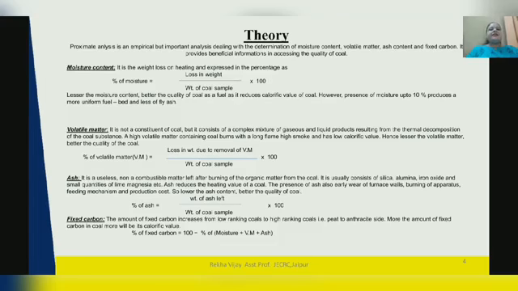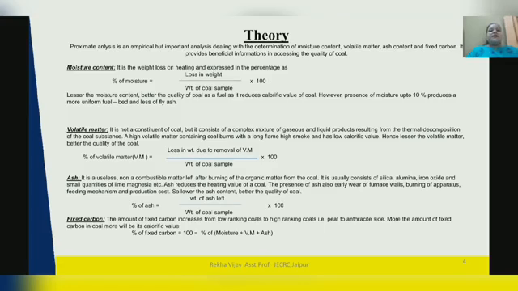Second, volatile matter. It is not a constituent of coal, but it consists of a complex mixture of gaseous and liquid products resulting from the thermal decomposition of the coal substance. A high volatile matter containing coal burns with a long flame, high smoke and has low calorific value. Hence, lesser the volatile matter, better the quality of coal. Percentage of volatile matter we can calculate by loss in weight due to the removal of volatile matter divided by weight of coal sample multiplied with 100.